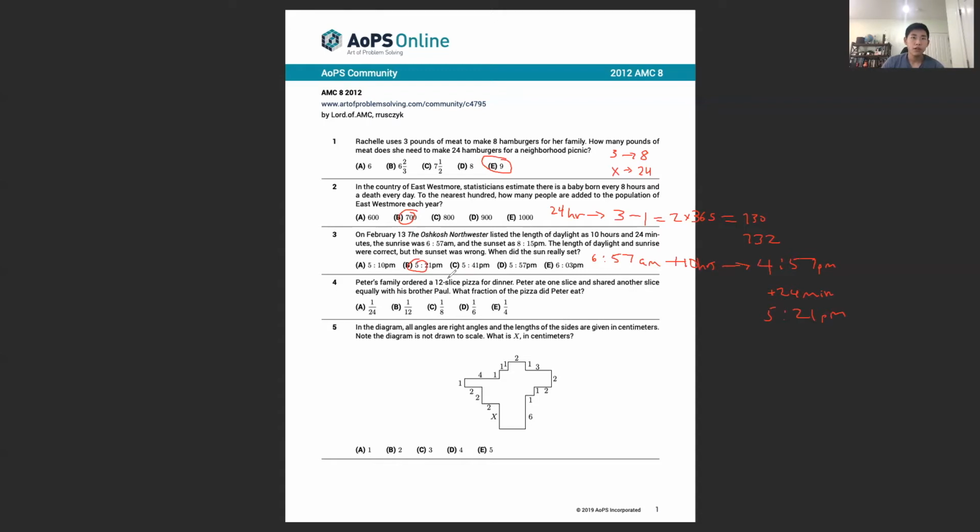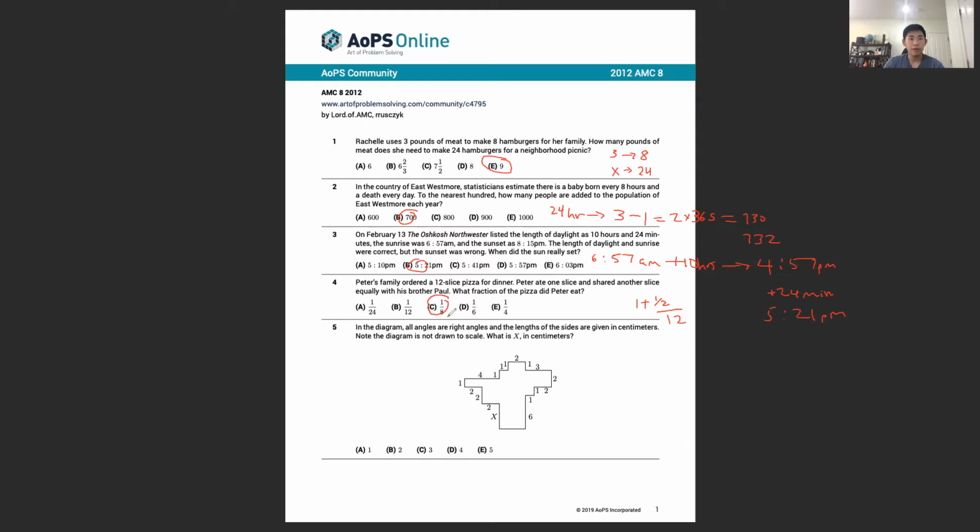Problem 4. Peter's family ordered a 12-slice pizza for dinner. Peter ate 1 slice and shared another slice equally with his brother Paul. What fraction of the pizza did Peter eat? So now that the total number of slices is 12, and that he ate 1 plus 1/2 from the slice that he shared, we're looking for 1.5 divided by 12, and once we simplify that, we get 1/8.